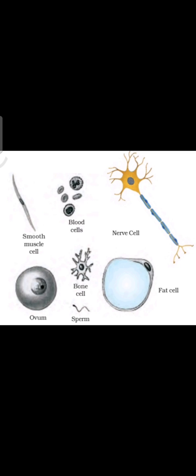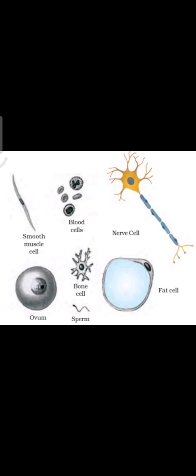Some cells may not have a definite shape, they keep on changing their shape, for example amoeba, white blood cells. The shape of cell depends on the type of function it has to perform.